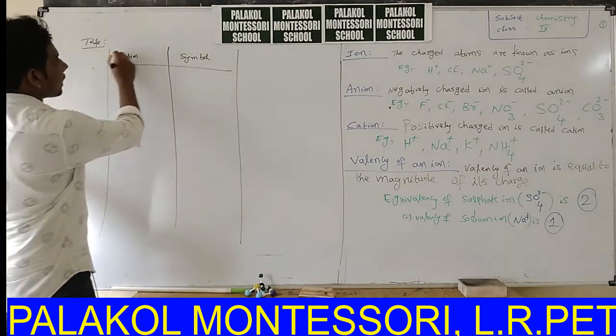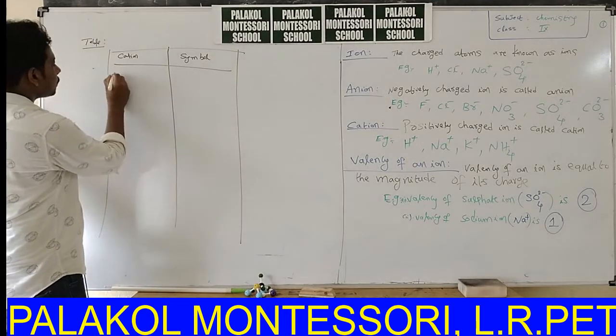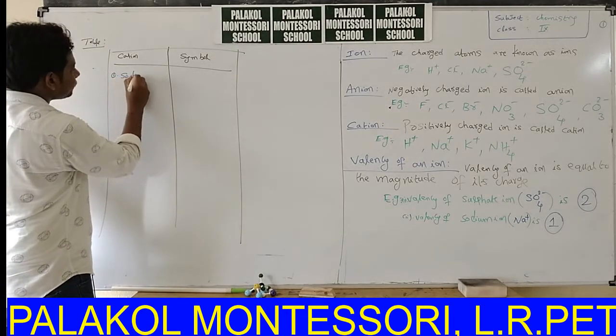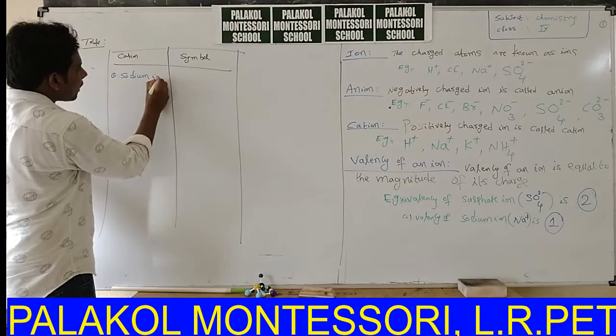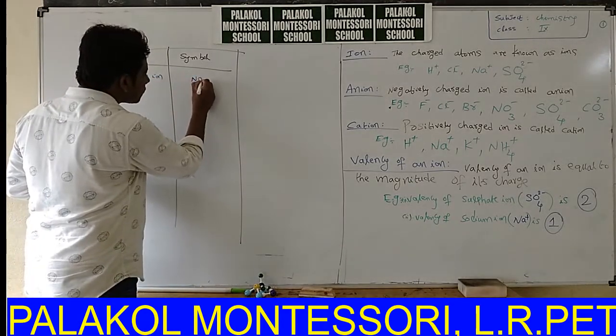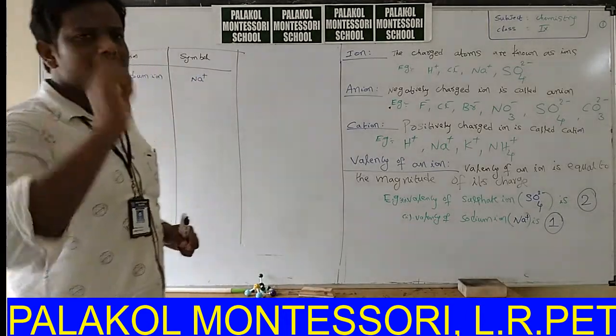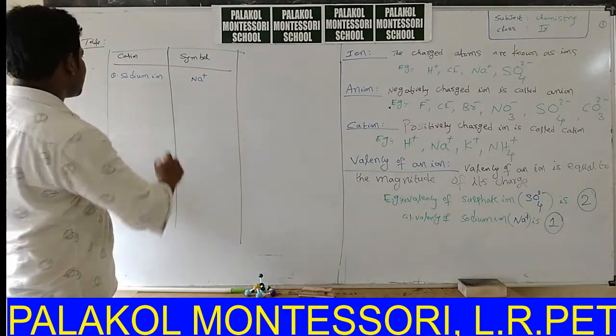Cation symbols. The first one is sodium ion, Na plus. Memorize these symbols. Whenever you hear the word sodium ion, immediately the symbol is Na plus.